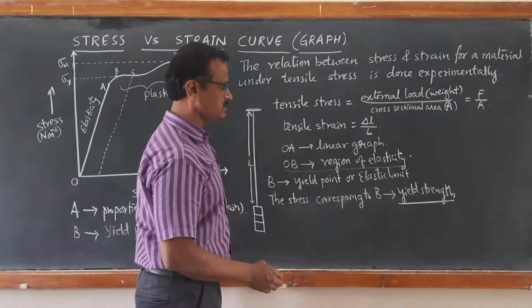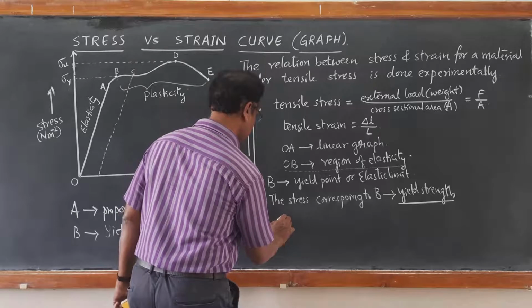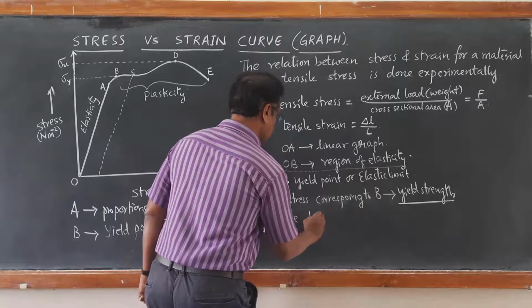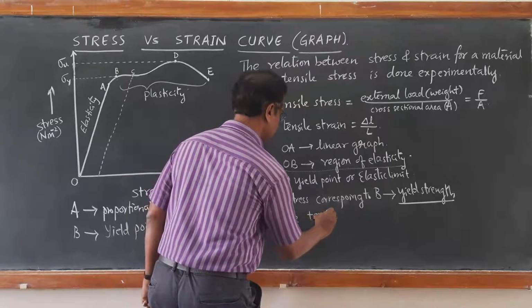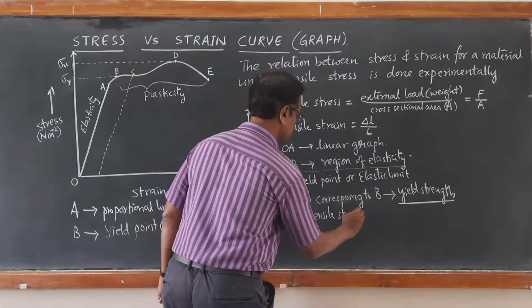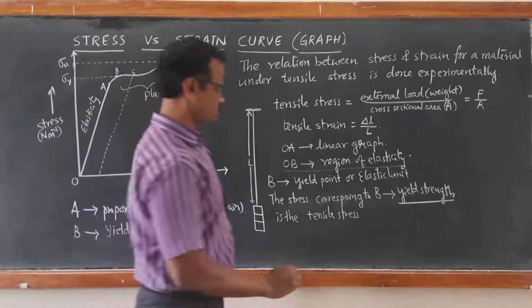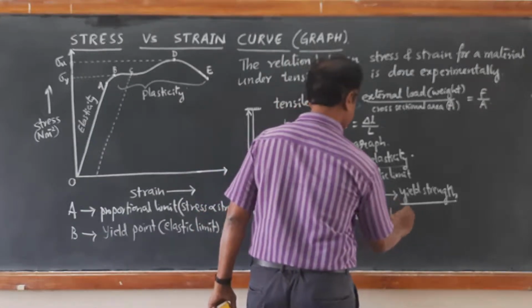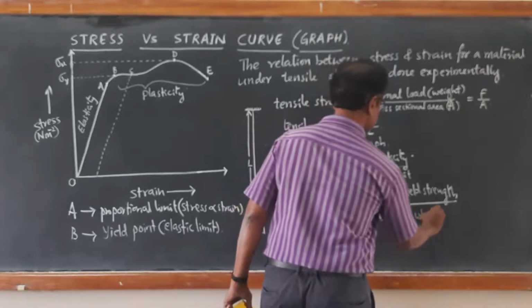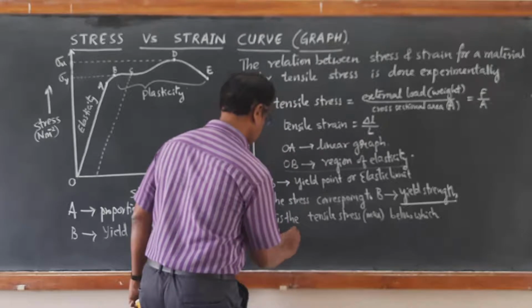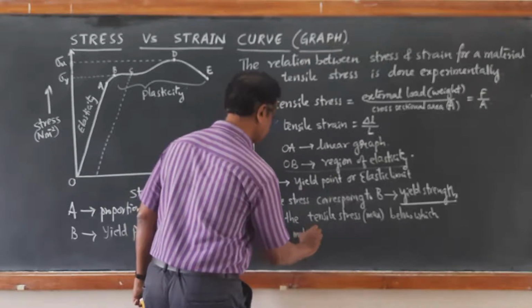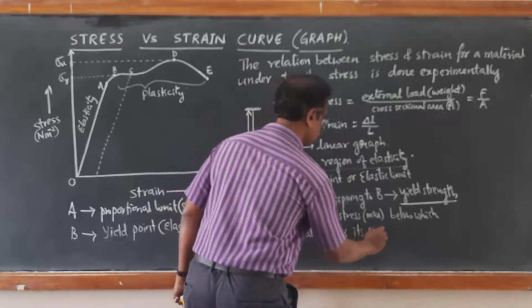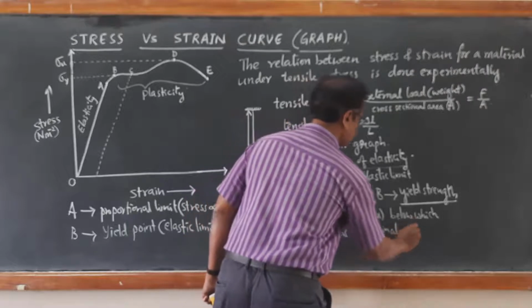So first let us define what is yield strength. Yield strength is the maximum tensile stress below which the metal regains its original dimensions.